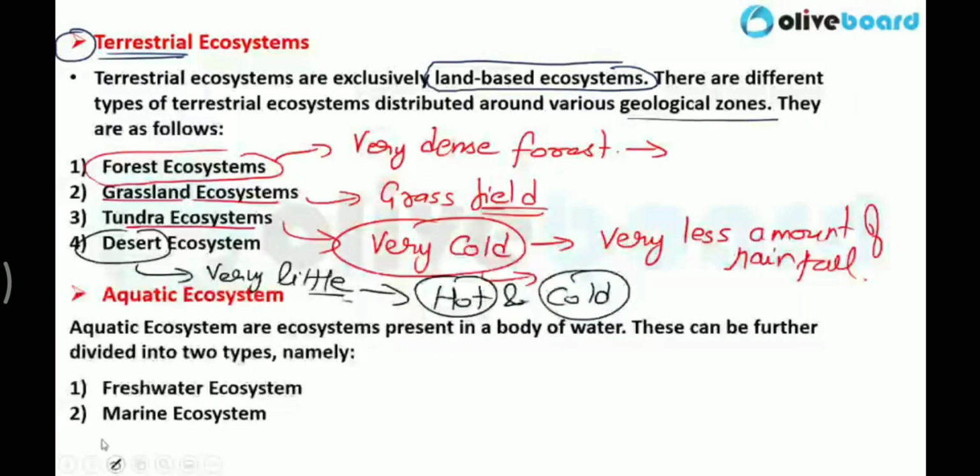Now, the second type of ecosystem is aquatic ecosystem. Obviously, aquatic ecosystems are the ecosystems present in a body of water.